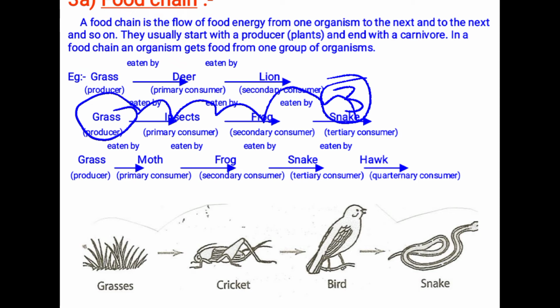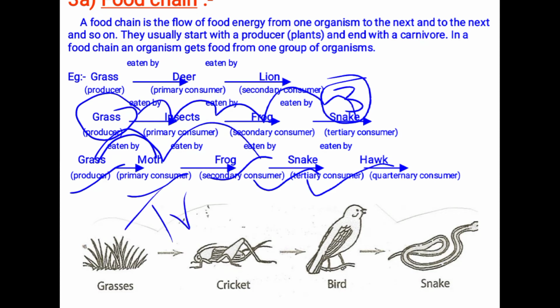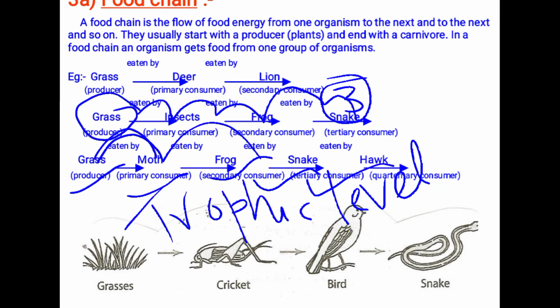So here also grass is there, which is the producer. It is eaten by a moth. Moth is eaten by frog. Frog is eaten by snake. Snake is eaten by hawk or eagle. So these are the examples of food chain. Each stage in a food chain, grass is the first stage, moth is the second stage, frog is the third stage. So each step in a food chain is called a trophic level.